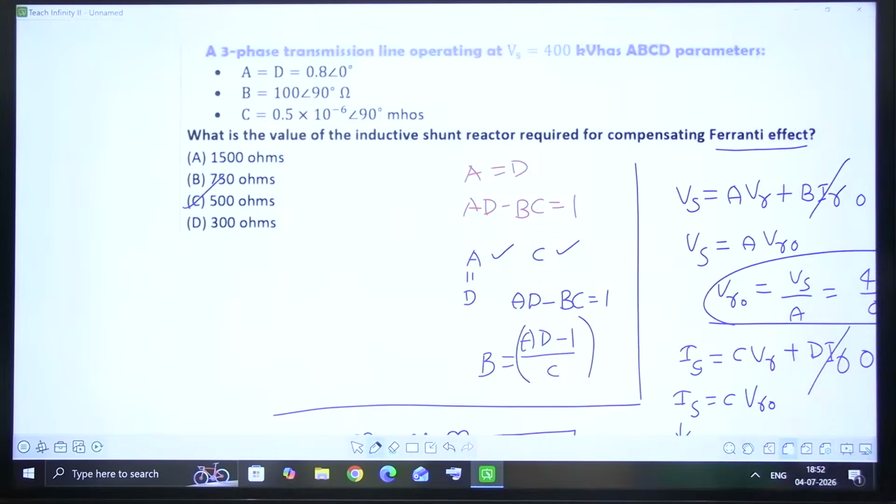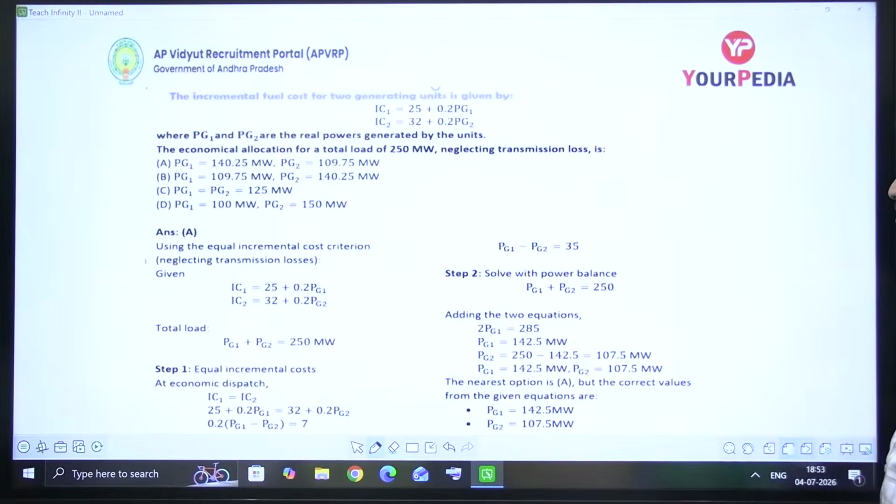There is a derivation for that formula, which is not required for us at this point of time. Don't go for derivations; you can directly remember XLSH is equal to B by 1 minus A, right?